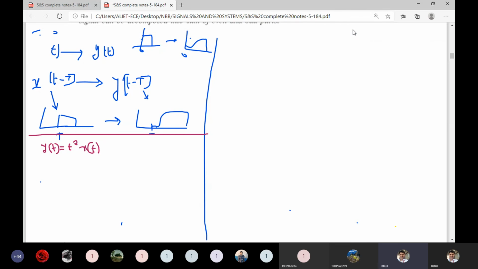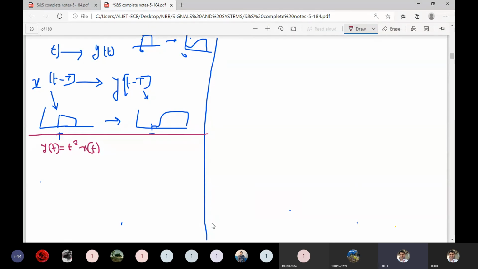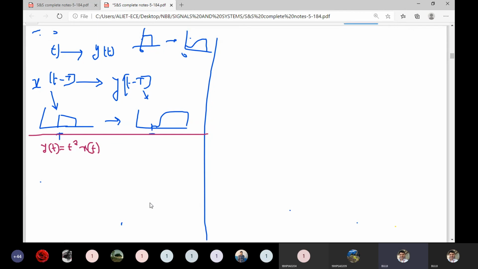Okay, how we will check it? What is the output due to the delayed input? First of all, that is the condition we have to write.